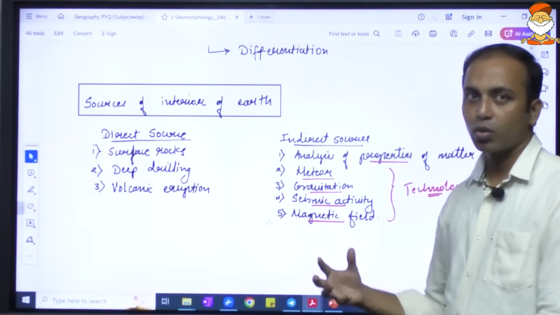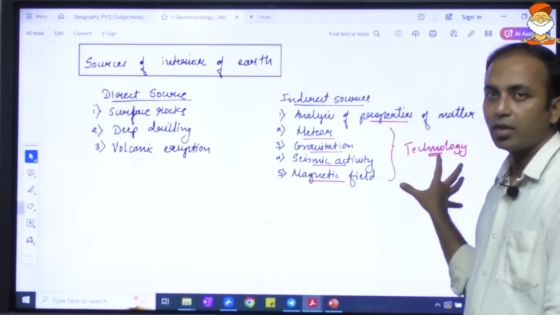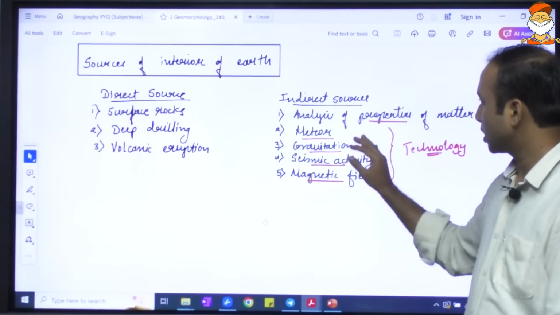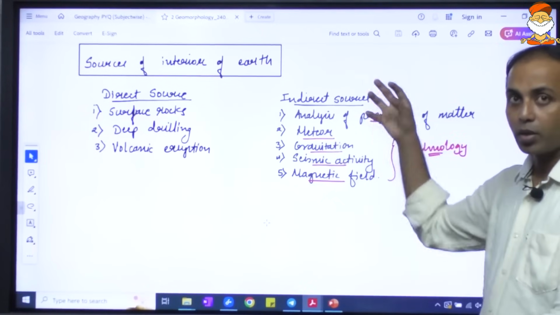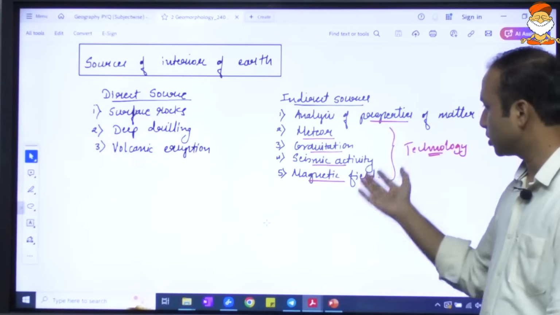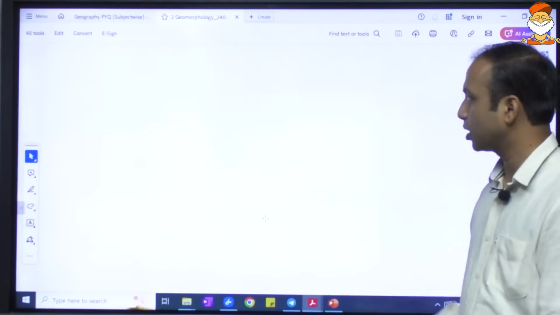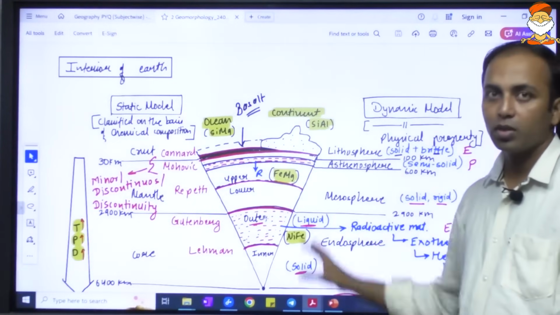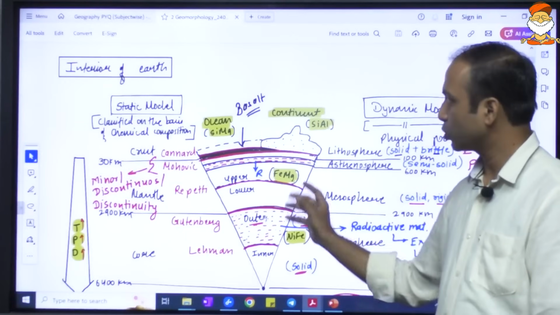We do not have the technology for that basically, but there are several indirect sources, and they are basically technology oriented. And these indirect sources, like analyzing the properties of matter, the meteor fall, the gravitation of the earth, the seismic activity, the magnetic field, all of these with the help of technology have given us a better understanding of the earth. Now here with respect to the interior of the earth, there was a question asked on the interior of the earth, so we'll try to understand this quickly.